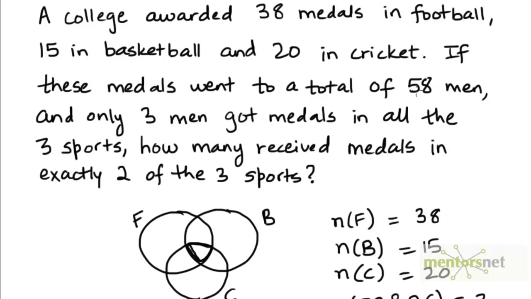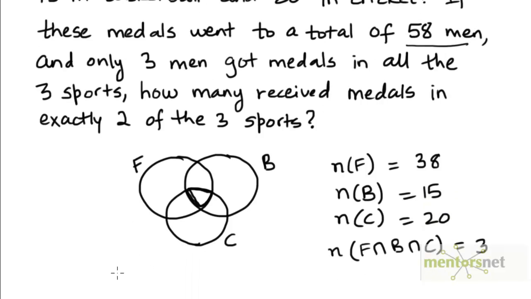Now the total number of men to win at least one medal is 58. So the number of elements in the set F union C union B, this is the set of all men who won a medal in some sport, at least one of the 3 sports. So this number is 58.